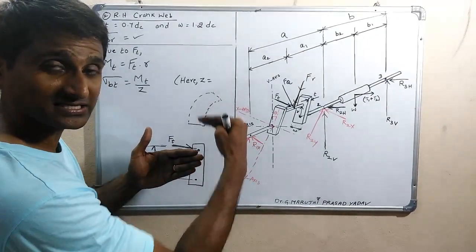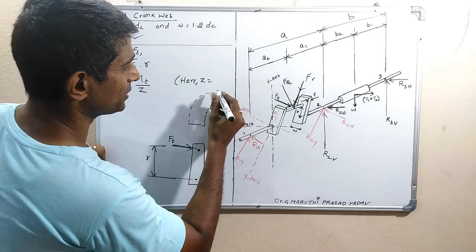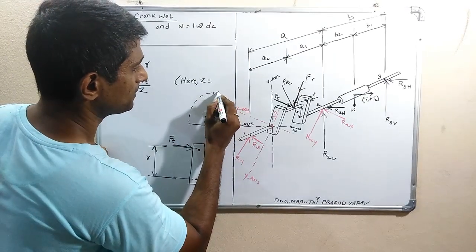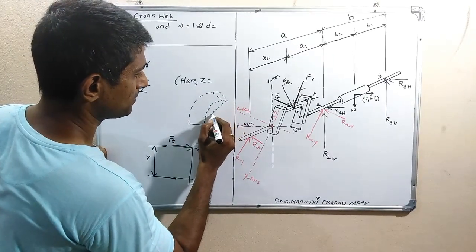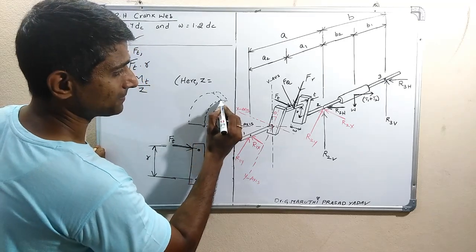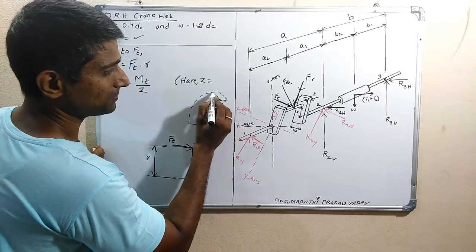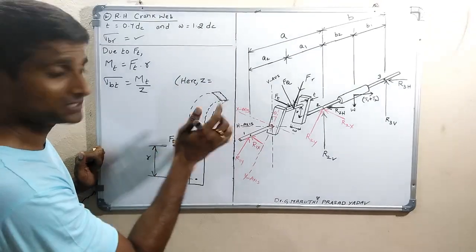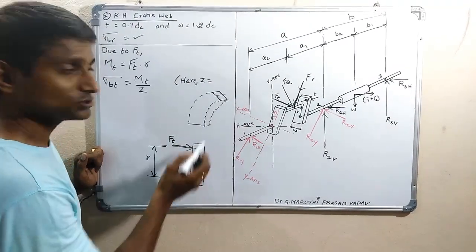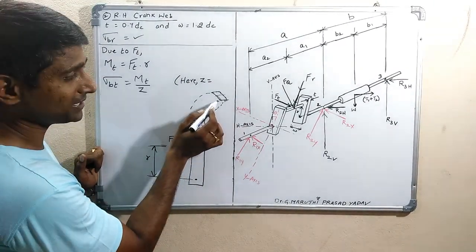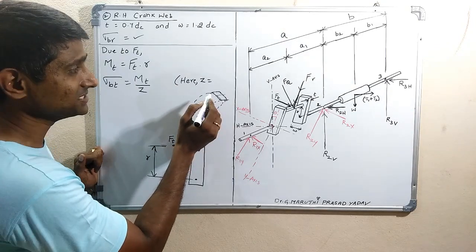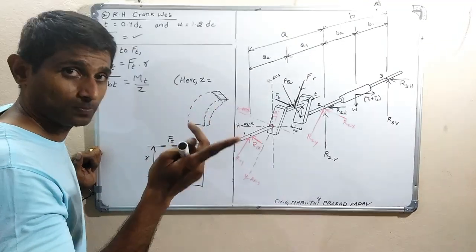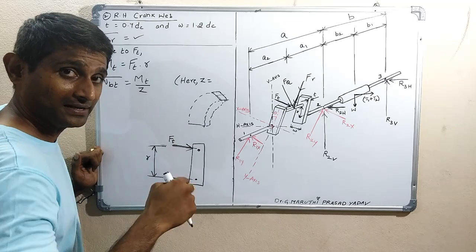This is T, this is W. So we have to take the moment of inertia about this axis. Then it is TW cube by 12, divided by W by 2.